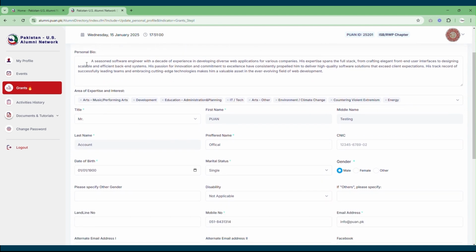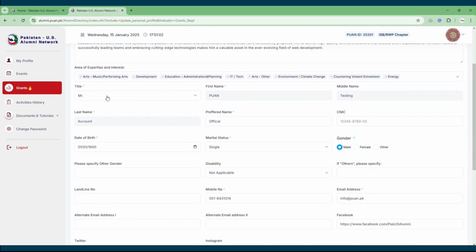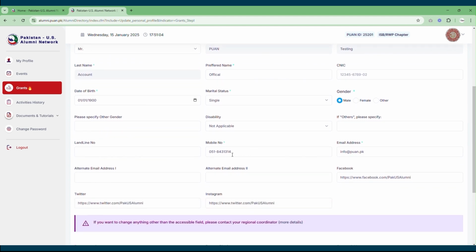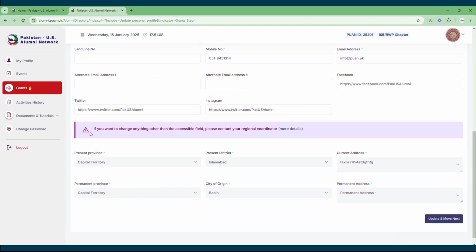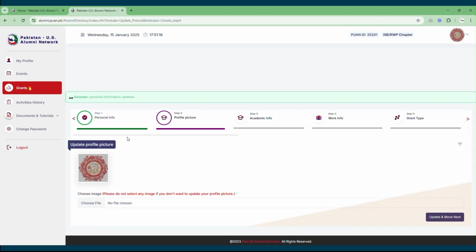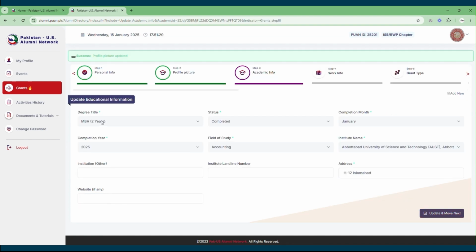First comes the tab of personal information. You need to add your bio, your area of expertise, and your essential details, and in case you want to change anything other than what is listed in these tabs, you need to contact your regional coordinator. Once done, click on the update button and move next. You can update your profile picture if you want to by clicking on the relevant section, and once done, you need to click on update and move next.